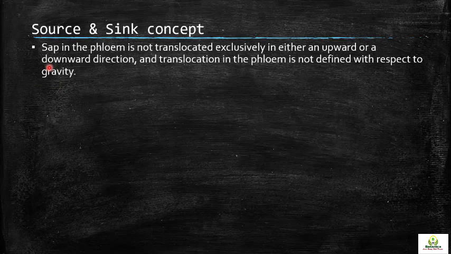Although there is a role of gravity in the movement of photoassimilates, gravity is not the sole factor responsible for the movement of food.